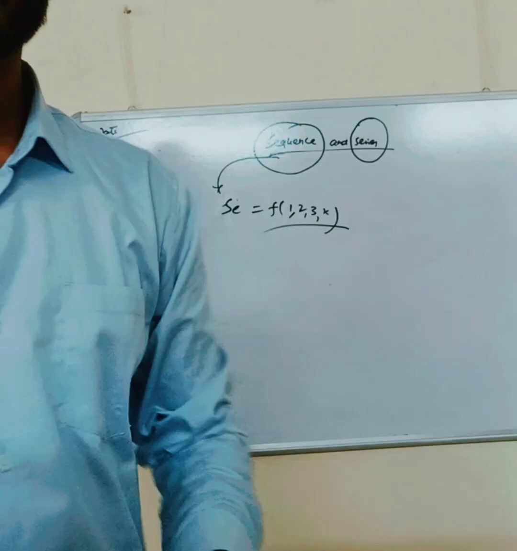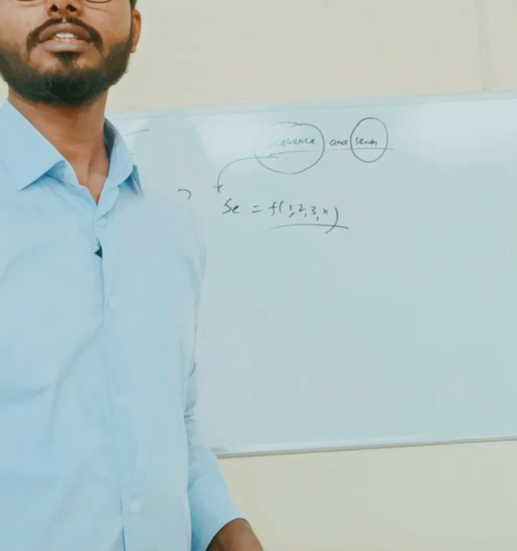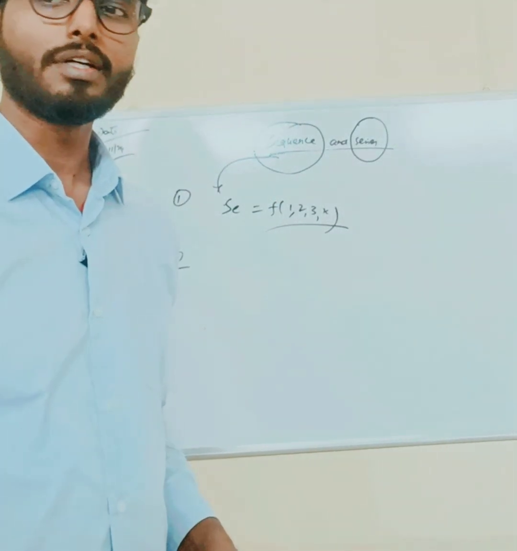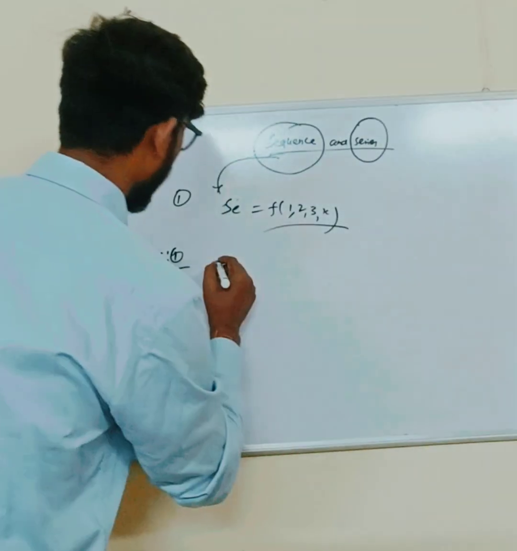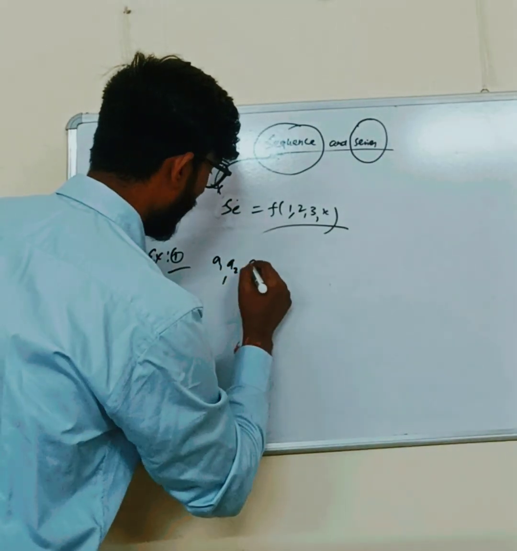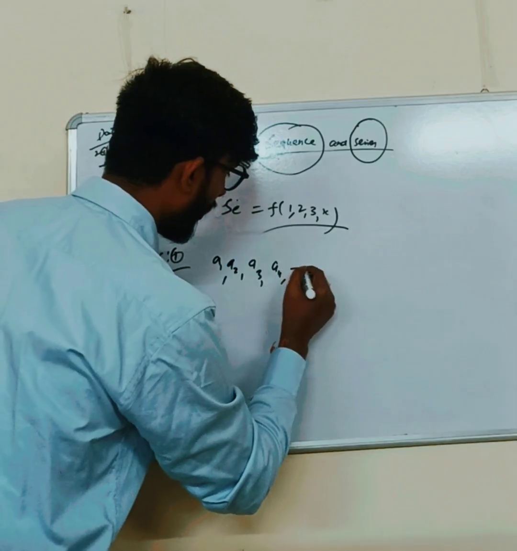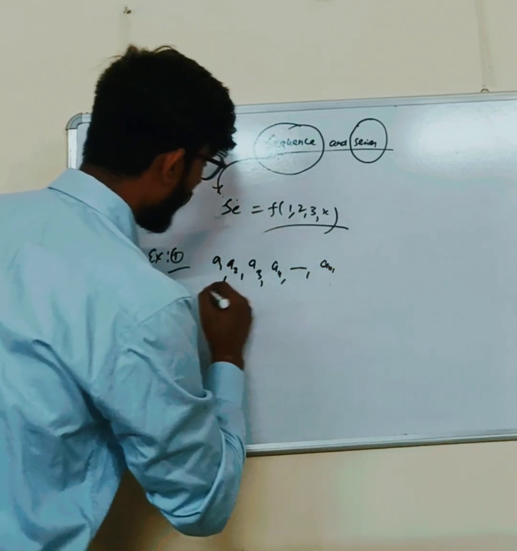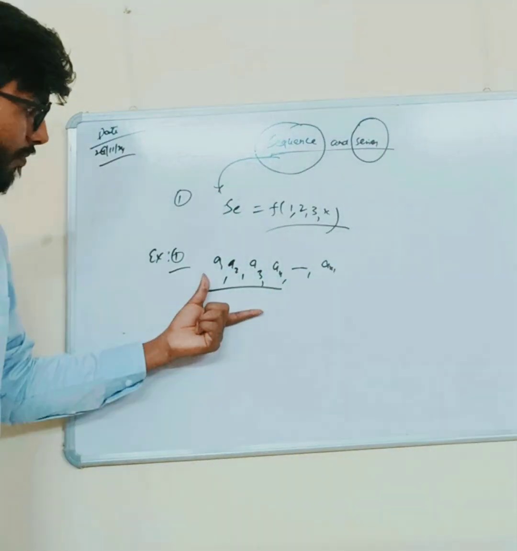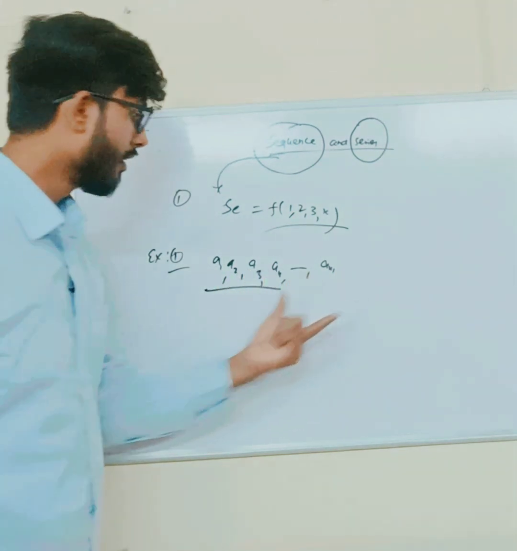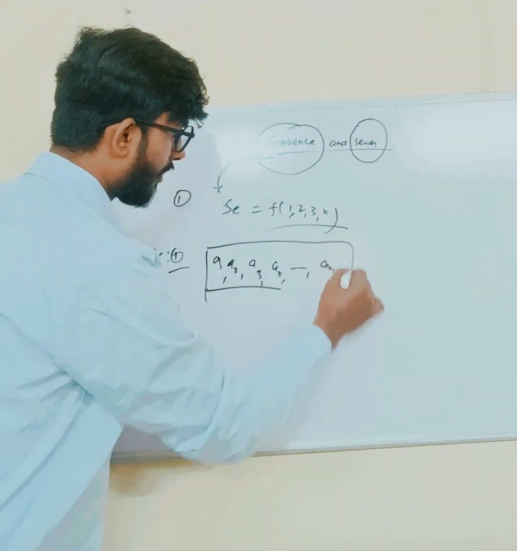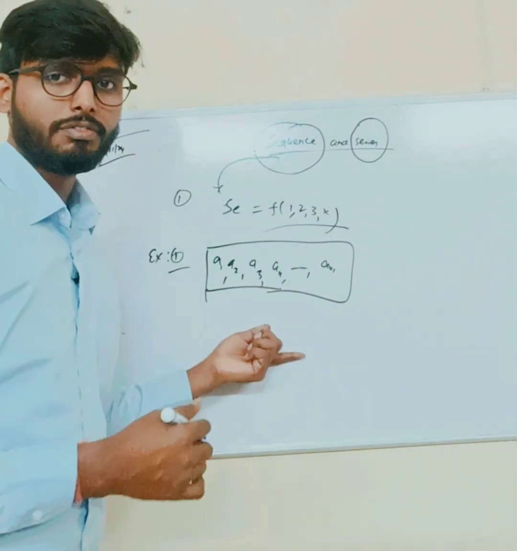So the nth term: in a sequence we have n terms, which we can denote as a1, a2, a3, a4, up to an. If we are able to find a1, a2, a3, a4, and an, then we can easily figure out the required sequence.